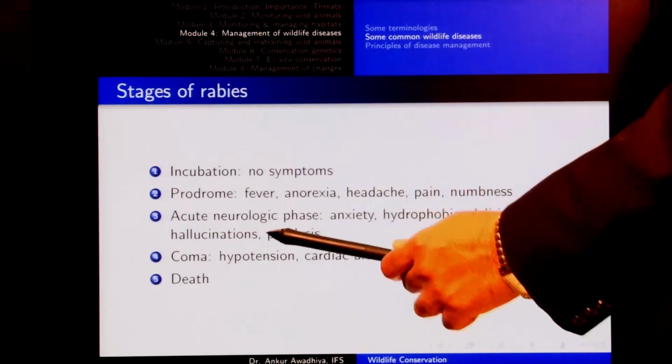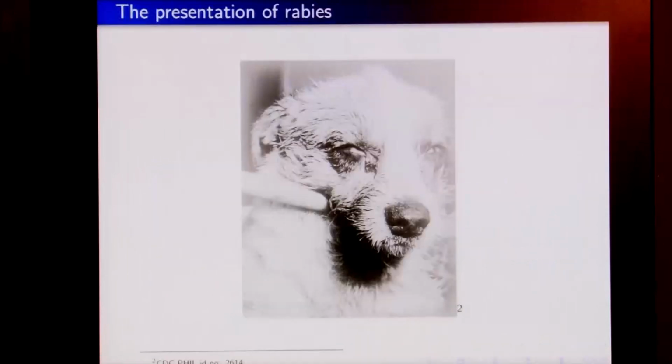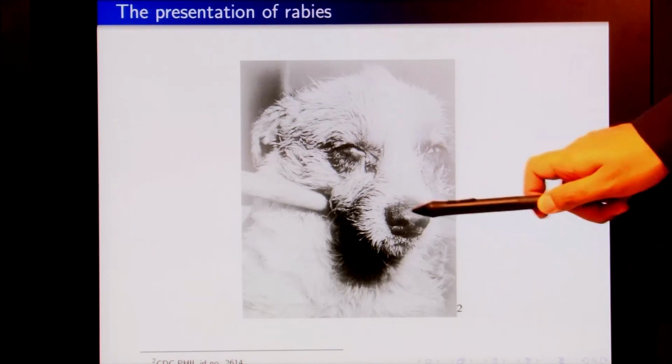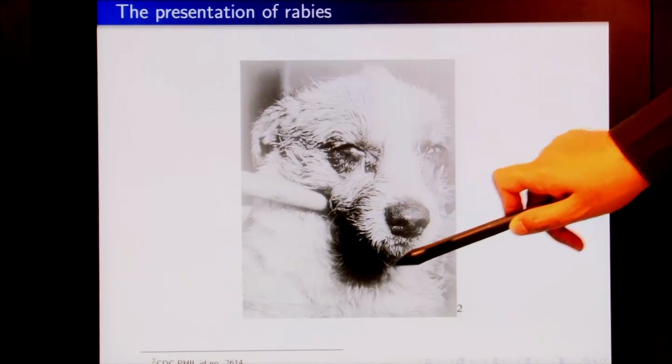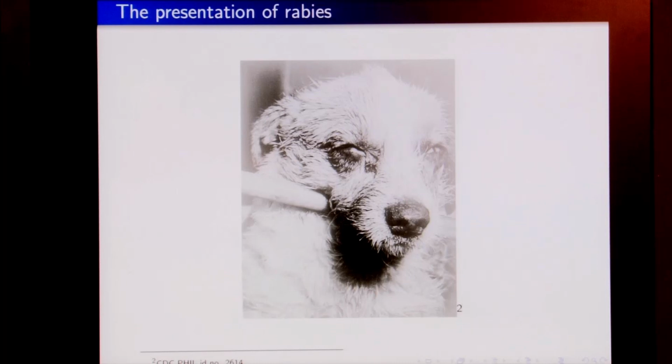After this neurological phase, we would have the phase of coma, in which we would have hypotension, which is low BP, and cardiac arrhythmia, which means that the heartbeats become out of sync. We would have pituitary dysfunction, so we would also be getting hormonal changes in the body, and this coma phase would inevitably lead to death. Now this is a picture of a dog showing rabies in the neurological phase. You can observe that this animal has quite a lot of saliva around its mouth, and it is showing a very reduced level of activity.